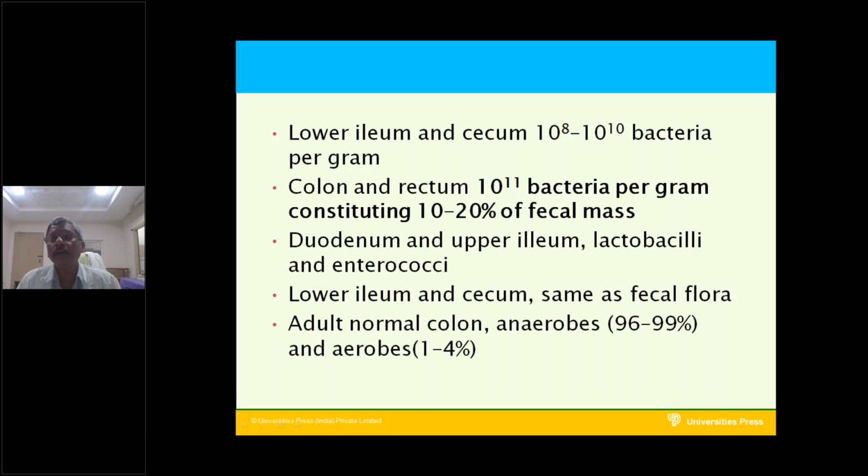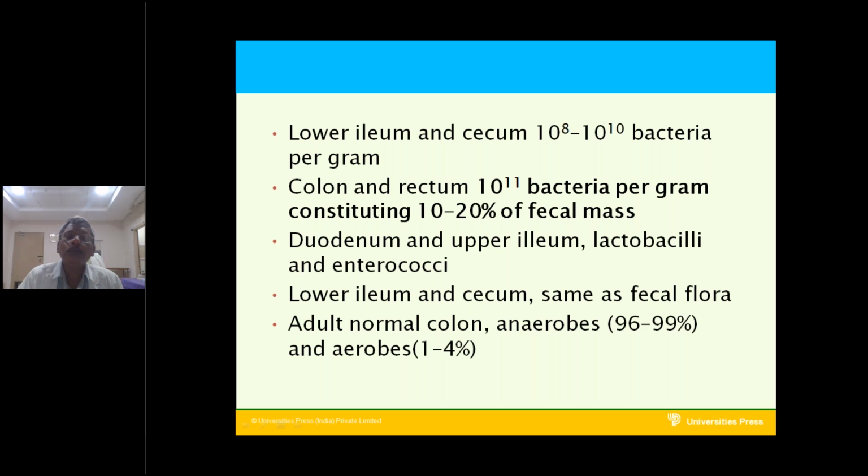In the fecal mass, there are 10 to the power of 11 bacteria per gram of feces. That is the bacterial load present in the colon, about 20% of fecal mass. In the duodenum and upper ileum, lactobacilli and enterococci are present. In the lower ileum and cecum, the flora is the same as fecal flora. In the adult normal colon, anaerobes and aerobes are present.